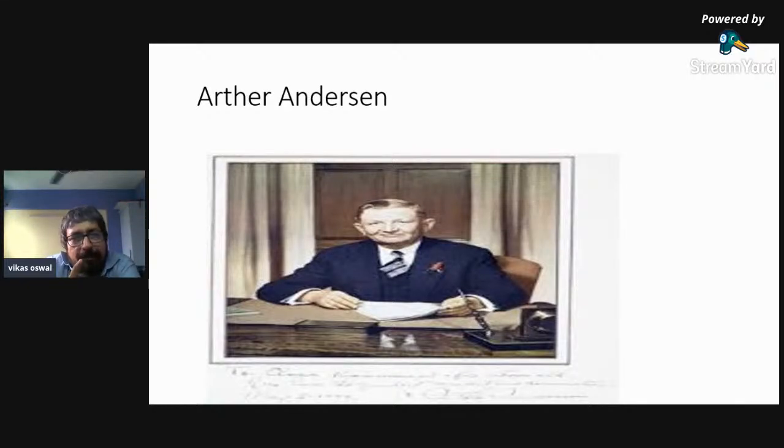Subsequently, I am left only with the three ships. So Arthur Anderson said, no, no, I need to make a reporting of this. This reporting has to be done. Otherwise, what will happen? So he decided that, okay, he will do the reporting. And he made a very clear cut thing that the reporting has to be done.